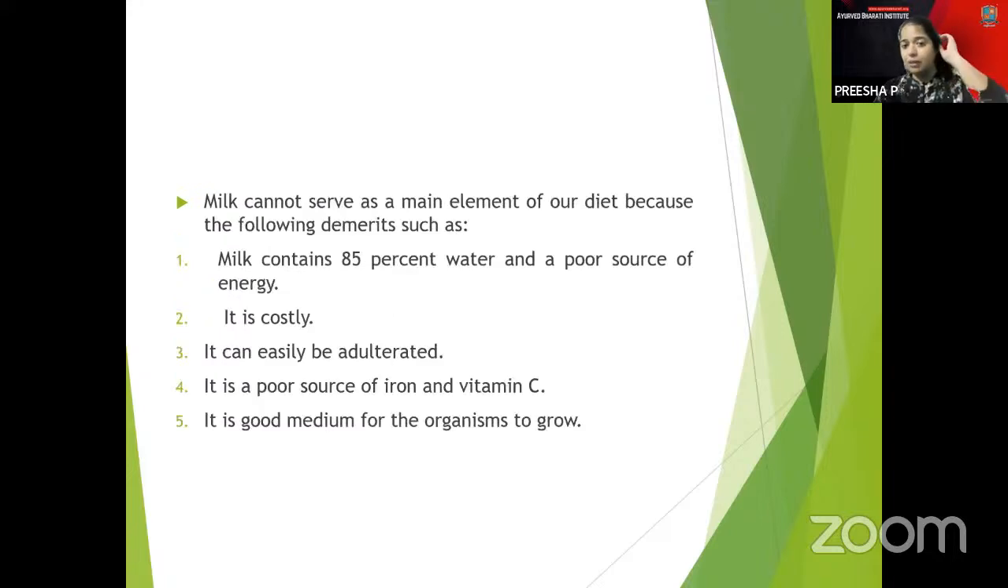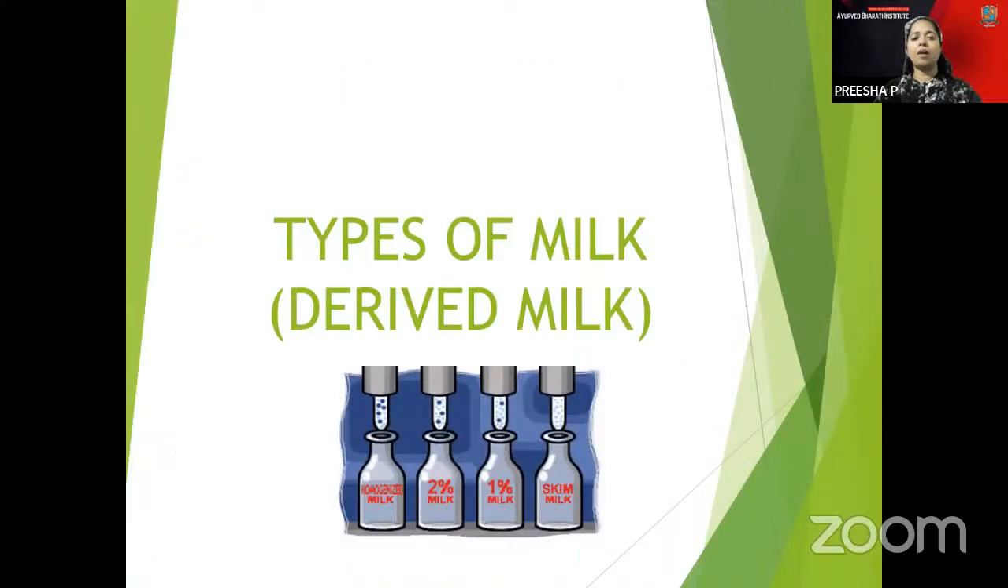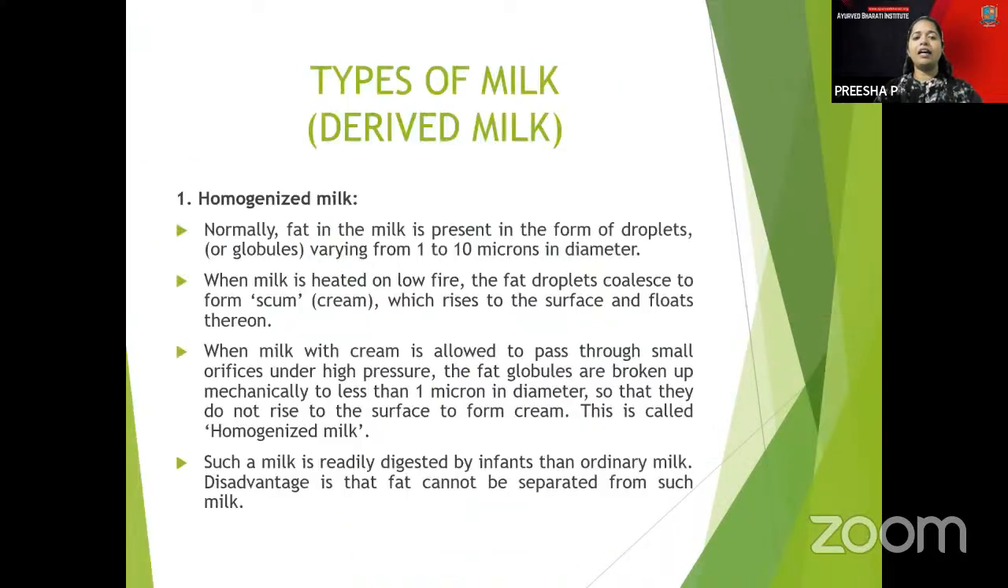Milk has 85% water and is a poor source of energy, and it can be easily adulterated. It is a poor source of iron and vitamin C, and a good medium for organisms to grow. So you have the milk products: fermented milk products like yogurt, curd, and cheese, and other forms like paneer, khova, butter, ghee, and whole milk. And these are the types of milk, that is, the derived milk and the homogenized milk.